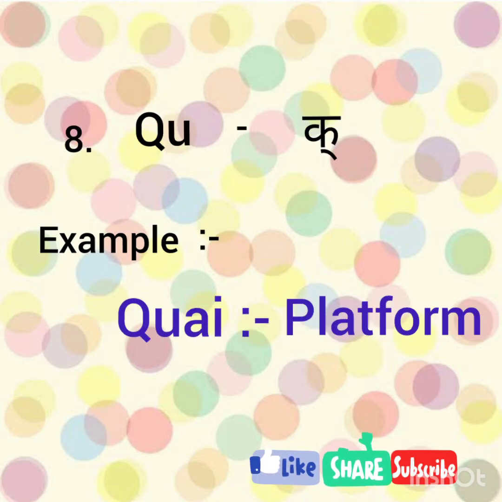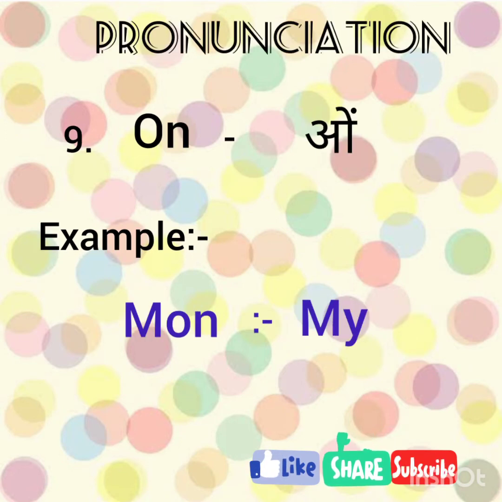Eighth, QU, which is called K. For example, K. K is a platform. Ninth, ON, which is called O. For example, Mo. Mo is my.